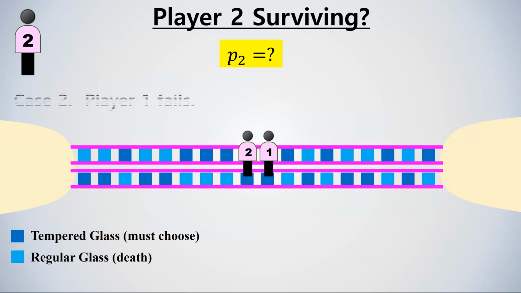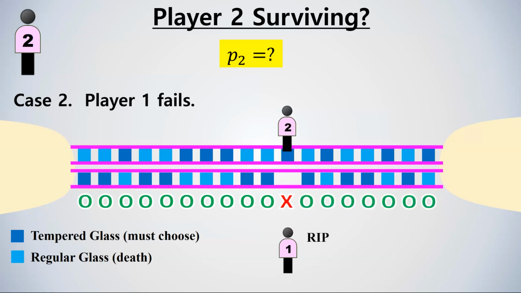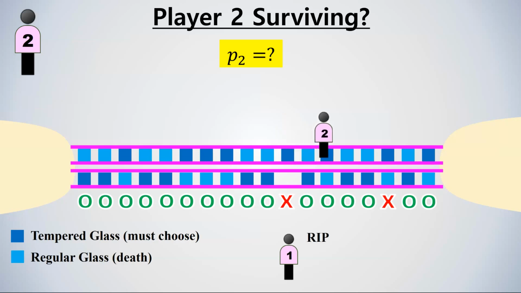The other case is where player 1 fails midway and falls to the death. Here, if the player 2 correctly guesses all the remaining choices, then player 2 can survive. Otherwise, if the player 2 fails a single time during the rest of the course, then player 2 dies.